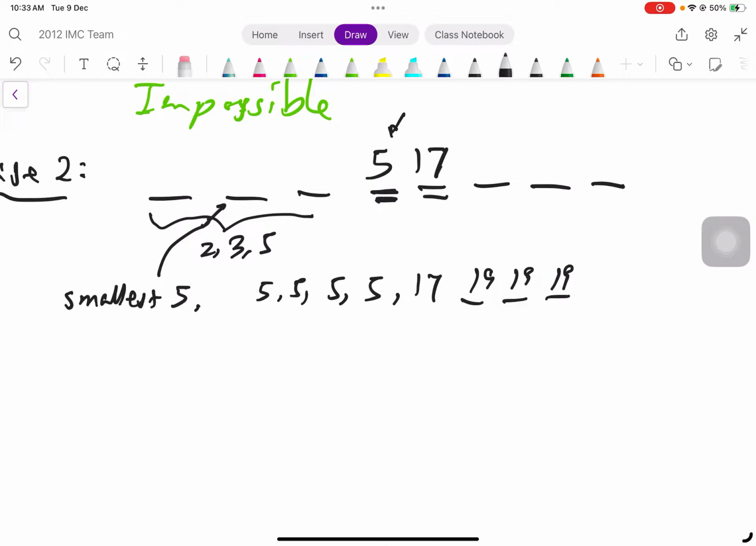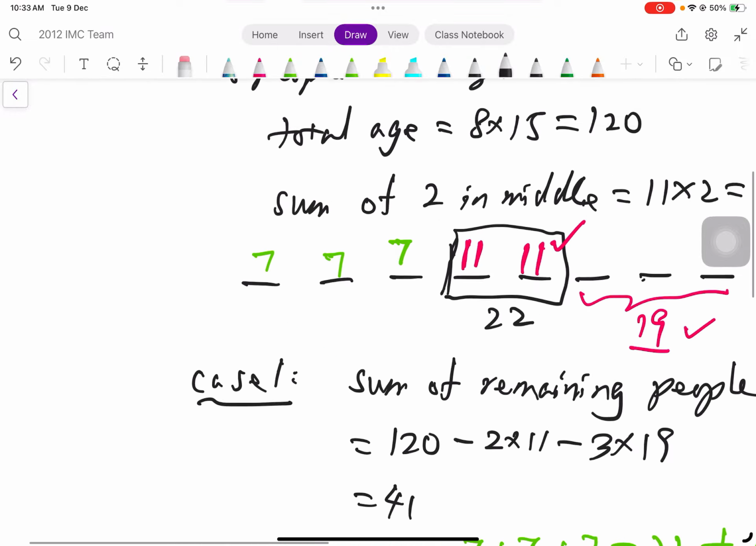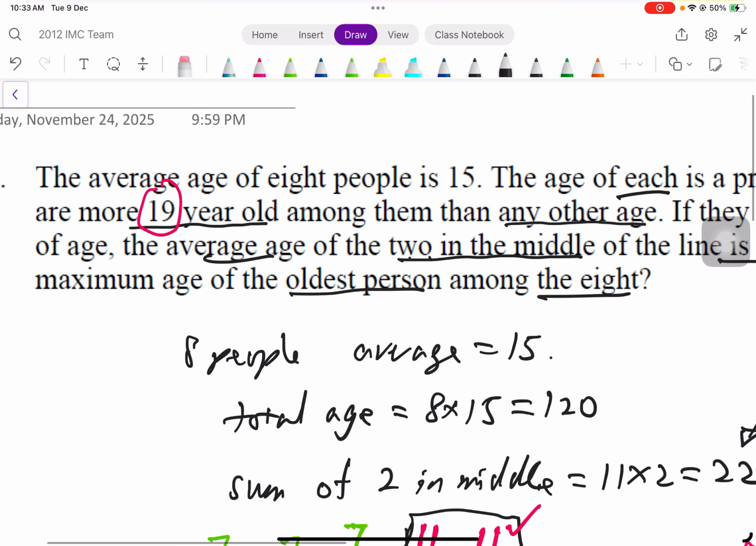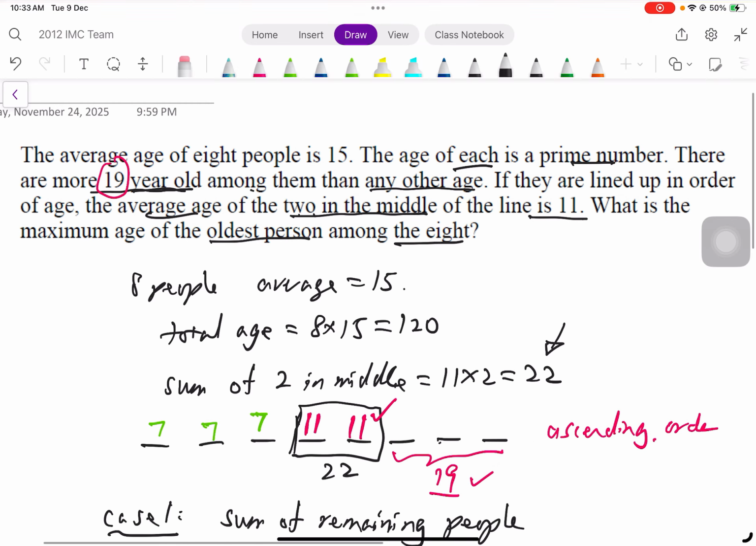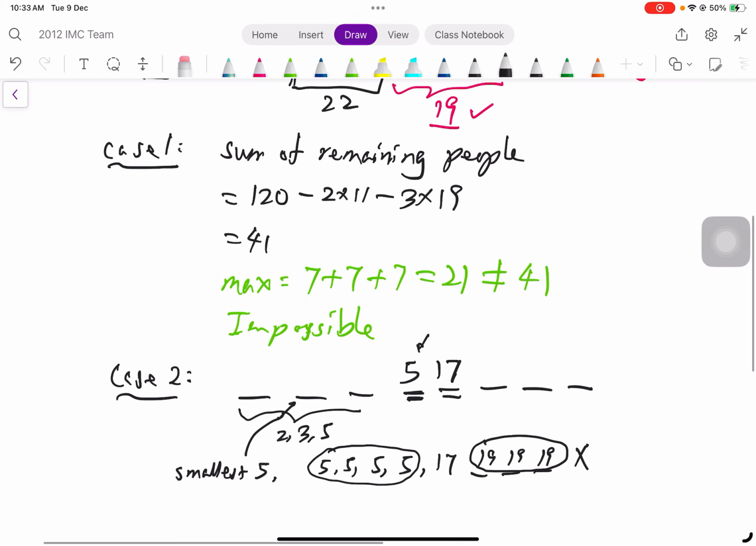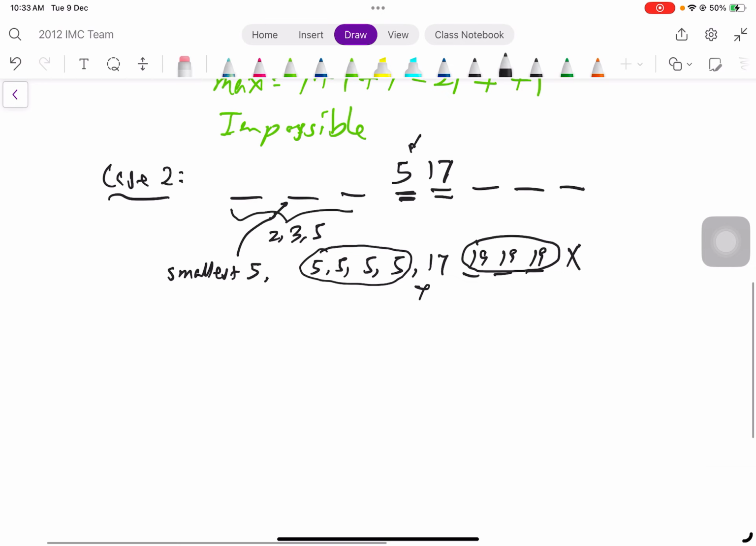It has to be 19. But in this case, you have 4, 5, and then you have only 3, 19. It violates the question because you know why? It says that there are more 19 years old among them than any other age. Therefore, this is impossible, because in this case you actually have 4 people having the age of 5. Not possible.